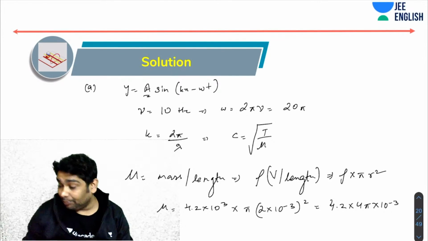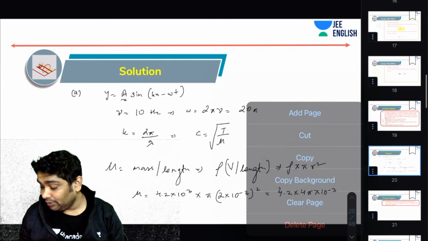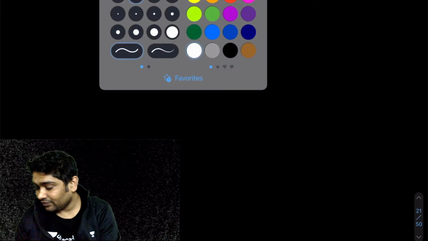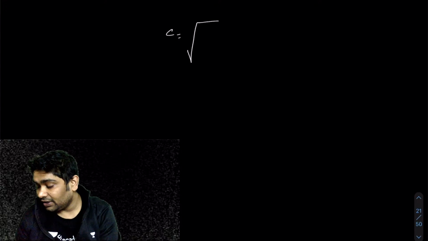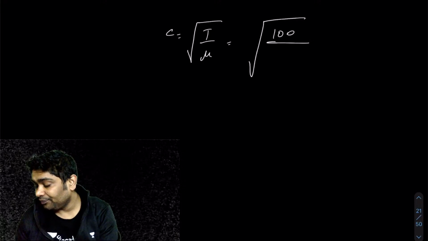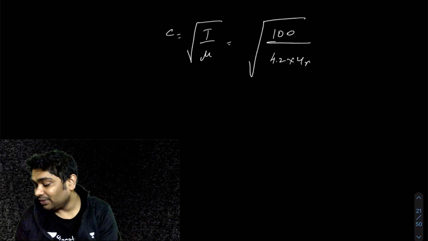So with that mu, now I can calculate the other values. Once I have the mu, I can now calculate C. C would be equal to root over mu, which would be root of 100 over 4.2 into 4 pi into 10 to the power minus 3.